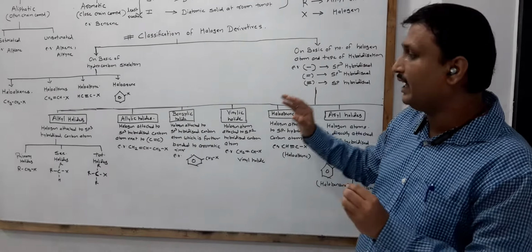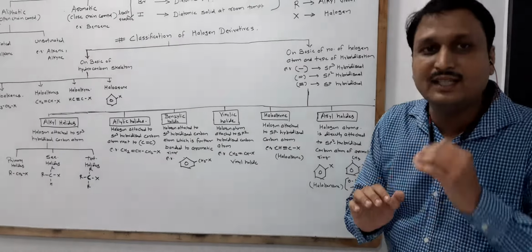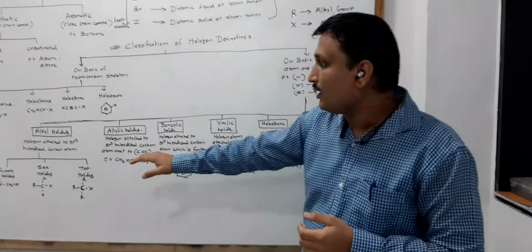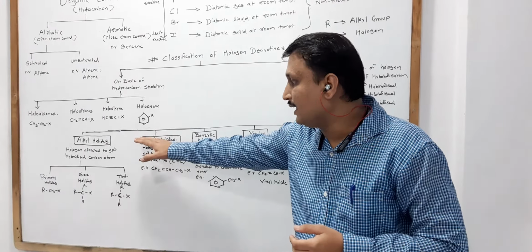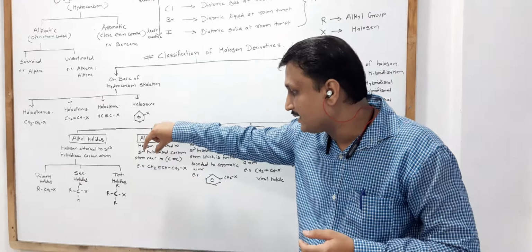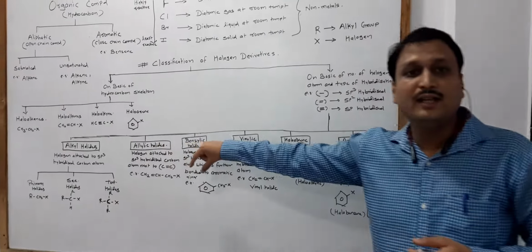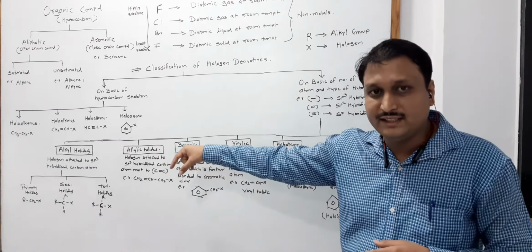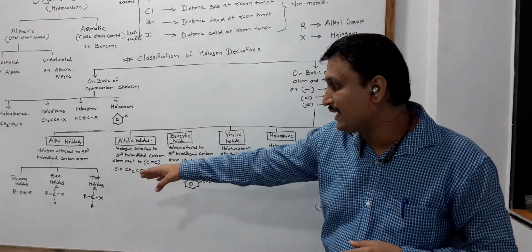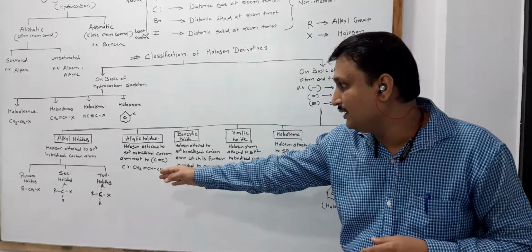As we discussed, an sp3 hybridized carbon atom means a single bonded carbon atom. These alkyl halides are further divided into primary halides, secondary halides, and tertiary halides. In the nomenclature, we will discuss primary, secondary, and tertiary alkyl halides.